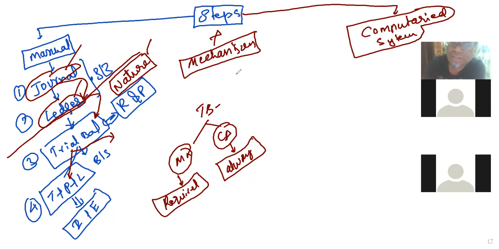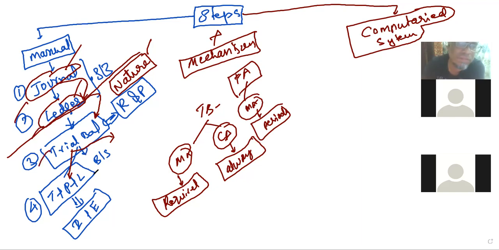Coming to the financial statements, we learn the differences. In a manual accounting system, they are prepared on a periodical basis, that means monthly, quarterly, half yearly or yearly. To prepare financial statements in the manual system, again you need to complete all these steps: journal, ledger, trial balance. If it is agreed, then only you can prepare the trading and profit and loss account and balance sheet. But in the computerized accounting system, it can be updated at all times. At the same time, it will get updated.